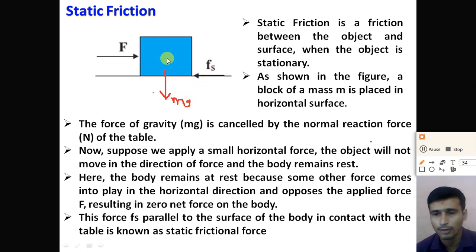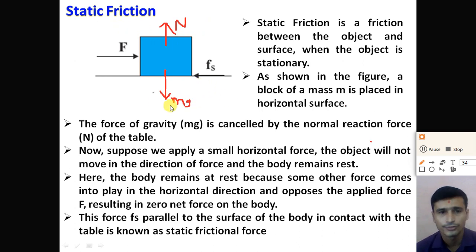Second, the block is placed on the horizontal surface. So the normal reaction force is always normal to the surface, and the normal force is exerted in the upward direction. So if we consider these two types of forces, the gravitational force mg is cancelled by the normal reaction force. In the equilibrium condition the normal reaction force and the weight force mg are the same, right? So we can say that the block is stationary on the surface.